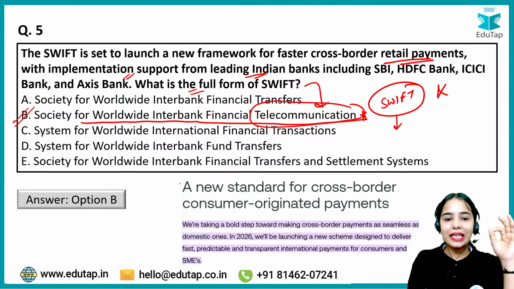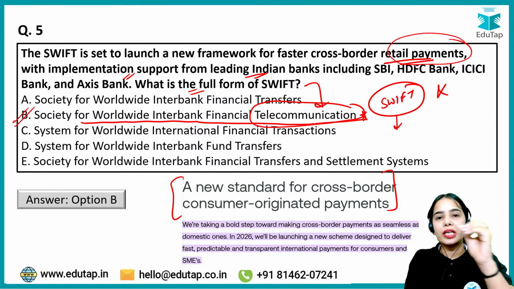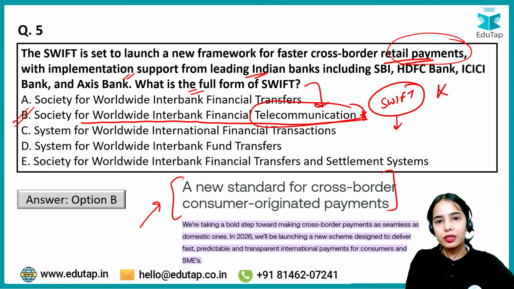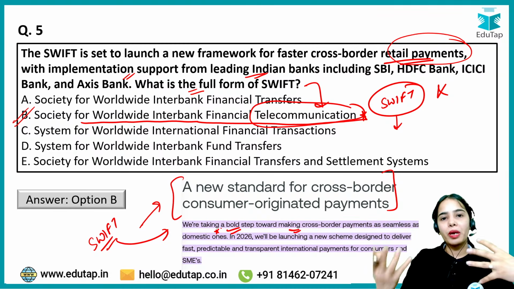So what is happening is that a new standard for cross-border consumer oriented payments, particularly for the retail payments, there is a new framework that SWIFT is going to bring. SWIFT has said that we are taking a bold step toward making cross-border payments as seamless, as smooth as domestic ones, because right now the cross-border payments take time.